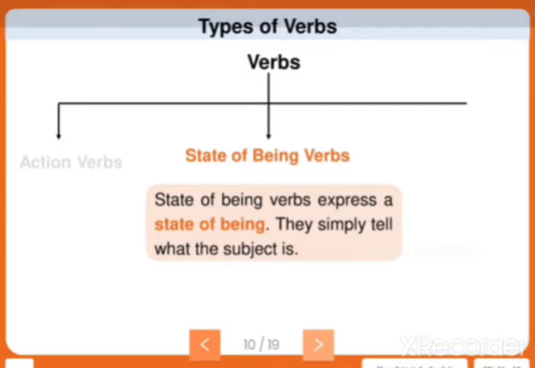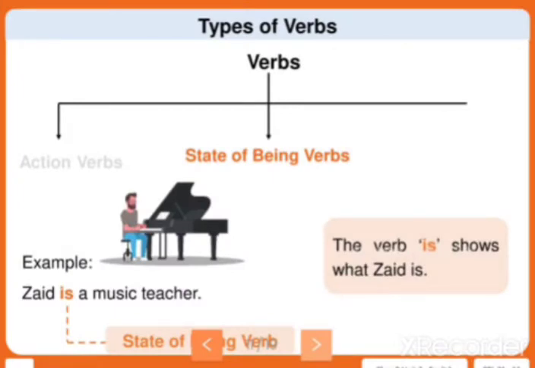State of being verbs express a state of being. They simply tell what the subject is. Now I'll show you an example. You can see this example: Zayed is a music teacher. So who is a music teacher? Zayed. Here it shows the state of being. That means he is a music teacher. So the verb is shows what Zayed is. What is Zayed? A music teacher.